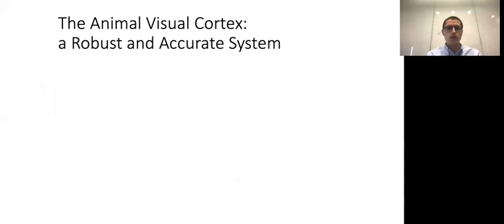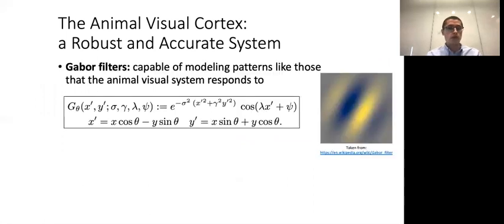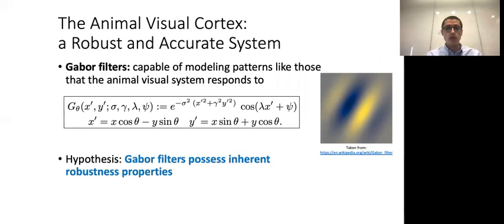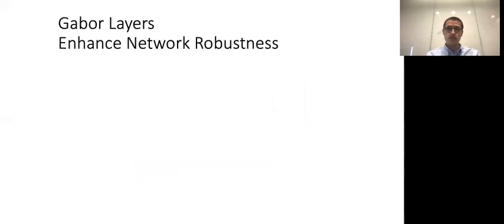Motivated by the previous observation, we turn our attention to Gabor filters. Gabor filters are filters based on mathematical functions that are capable of modeling elements that resemble those that the animal visual cortices respond to. These filters were of customary use in the computer vision community a few years ago, where they were used for text characterization, character recognition, edge detection, and face recognition. Inspired by these facts, we hypothesized that Gabor filters possess inherent robustness properties, and that integrating these filters into DNNs can make the DNNs inherit these properties.